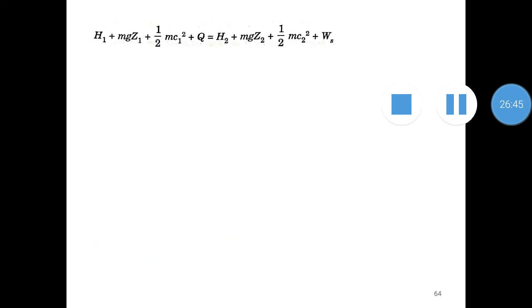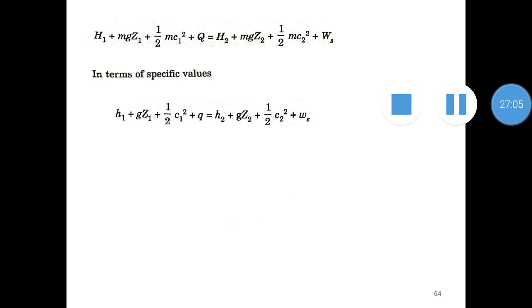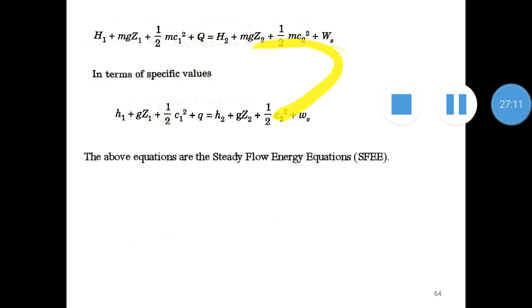Now again we change the equation by grouping the terms with suffix 1 to the left hand side and terms with suffix 2 to the right hand side. We can write the equation like this. In terms of specific values, we can divide all the terms by mass so that the equation changes like this. These two equations can be treated as steady flow energy equations. We have studied steady flow energy equations in thermodynamics, right? These equations are the same as the steady flow energy equations which we derived or studied in our subject thermodynamics.